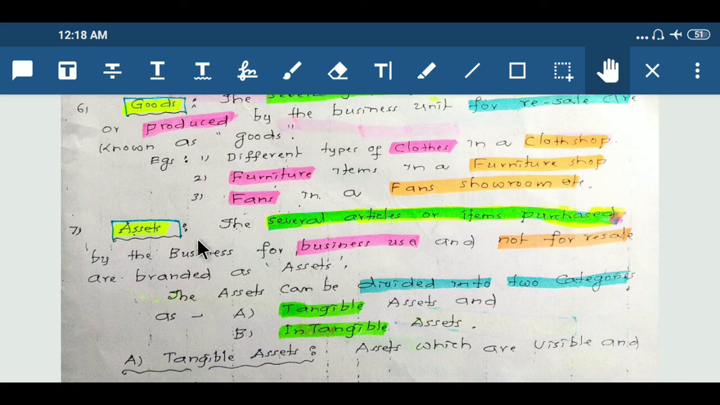Next concept, assets. The several articles or items purchased by the business for business use and not for resale are branded as assets. The assets can be divided into two categories: one is tangible assets and the second one is intangible assets.